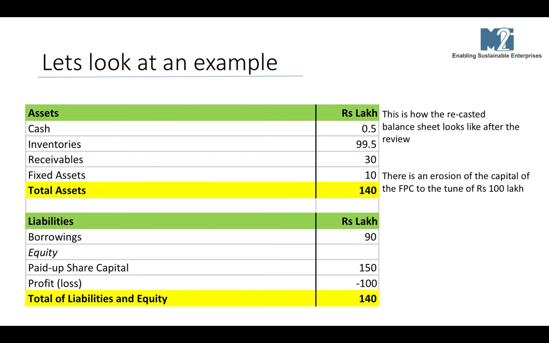What does that do to our balance sheet? Well, as we can see, while the cash levels remain the same, the inventory levels have reduced to only rupees 99.5 lakh, the receivables have reduced to only rupees 30 lakh, while the fixed assets remain the same, the overall total assets of Unnati has gone down to rupees 140 lakhs. On the liabilities side, the borrowings remain at 90 lakh. However, instead of profit, now we have a loss of 100 lakh rupees. As a result, there is an erosion of the capital or of the equity, net equity of the company.